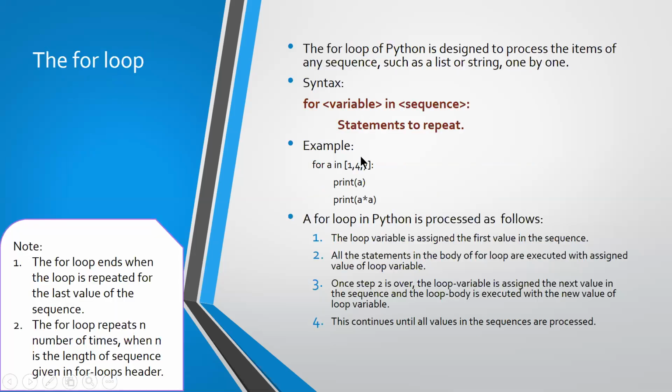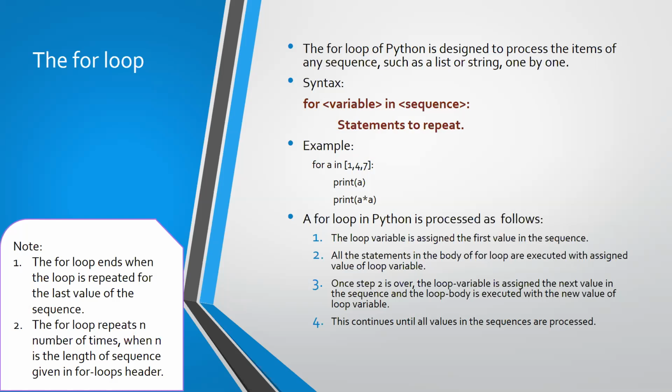And then the third time, after executing this statement, again it will come here. There is a third value. Now a will take the value 7. With the value 7, again it will come to the body of the statement, and it will print 7 and then 7 star 7, which is 49. After executing, again it will go here, but there are no elements left, so it will terminate and come out of the for loop. So this is how your for loop functions.